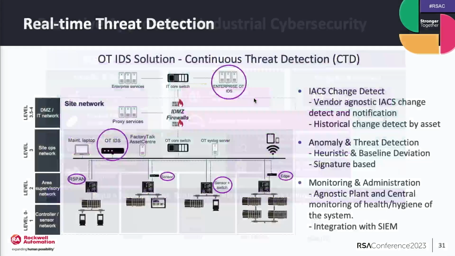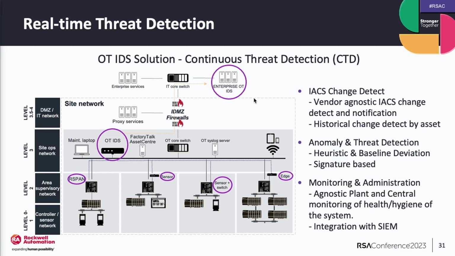Okay, now on to real-time threat detection and monitoring. Again, going back to the same type of topology we've shown over and over again. If we're properly monitoring that industrial control system, and assuming we have 100% visibility, we can do it with a combination of protocol-specific active and passive. Now, specifically for threat detection, that's going to require the passive detection, right? We need to understand that data flow. We build up a baseline to say, here's normal behavior, and then we trigger an alert based upon deviations from that baseline. So there's signature-based, heuristic, and anomaly threat detection.